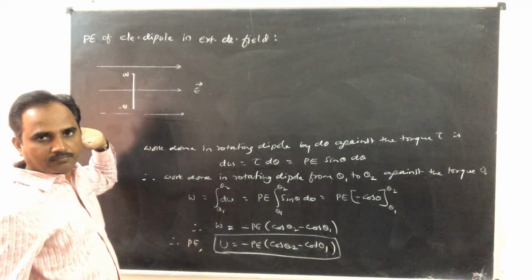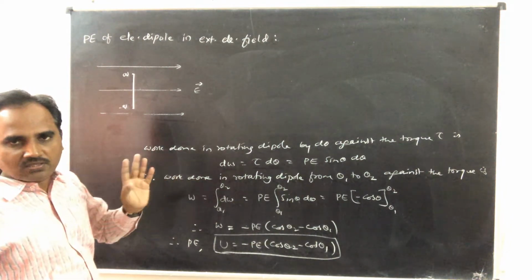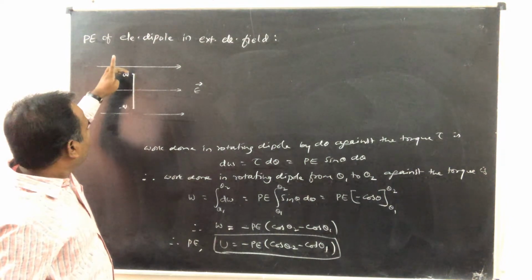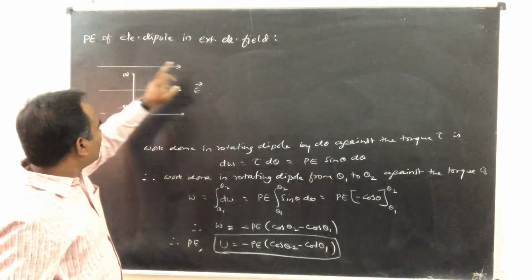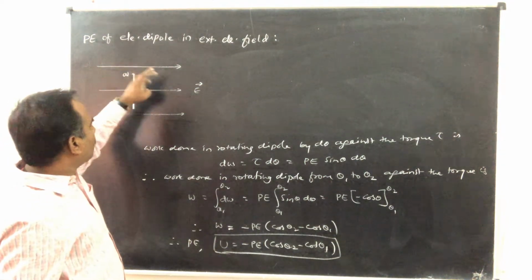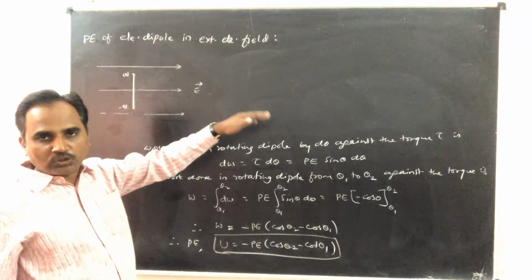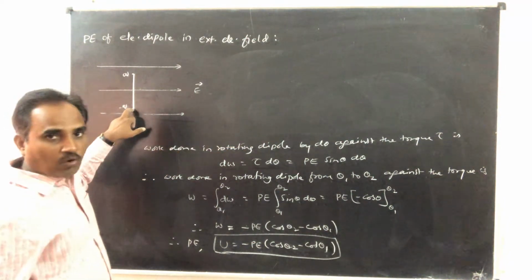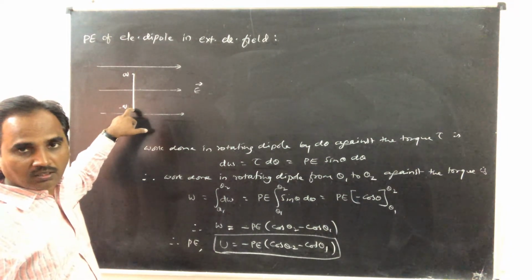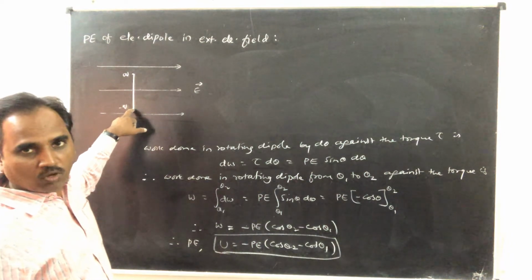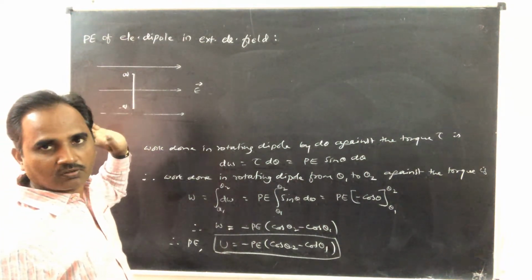So when these two charges are brought onto this equipotential line, the total work done is 0, and this line is considered to be the zero potential energy line. The second reason is, in bringing this positive charge from infinity to this point, whatever positive work is done, in bringing the negative charge from infinity to this point, an equal amount of negative work is done. Work done being a scalar quantity, the total work done in forming this system is 0.